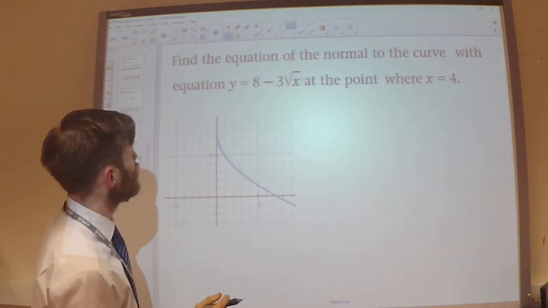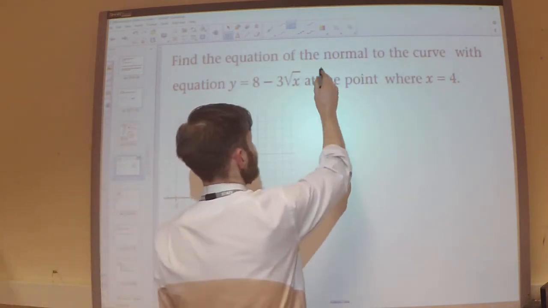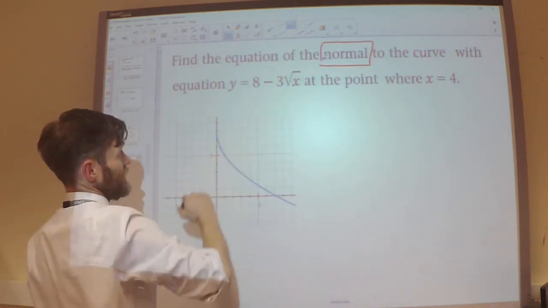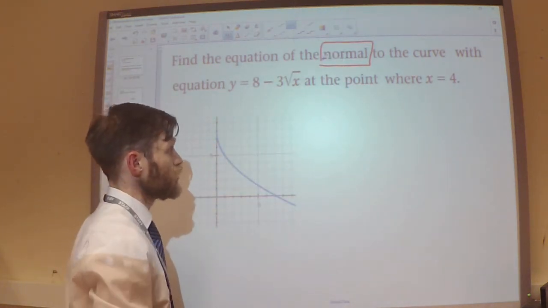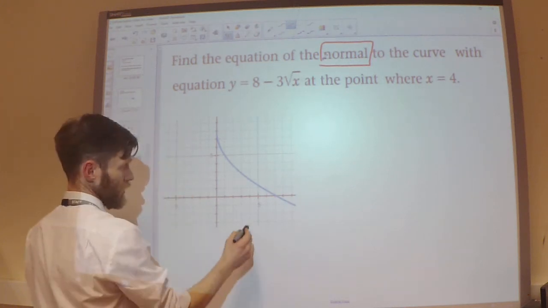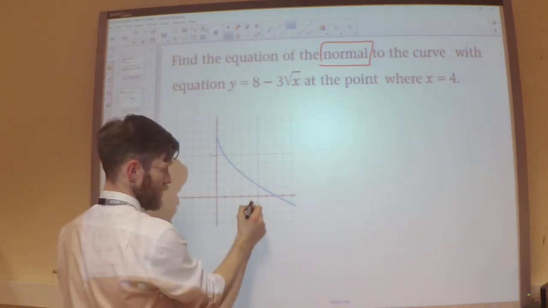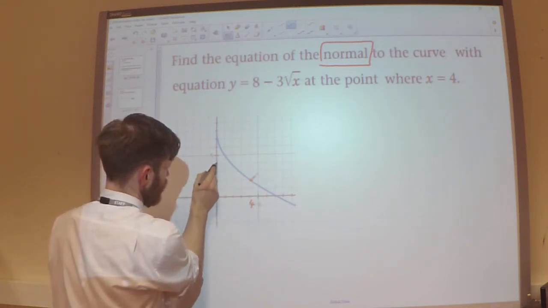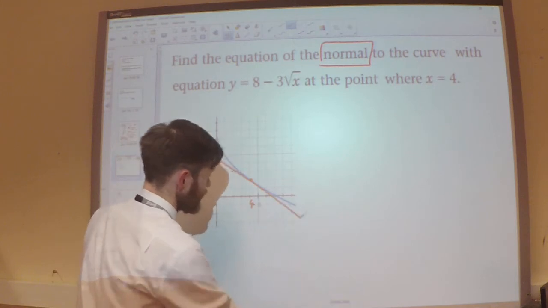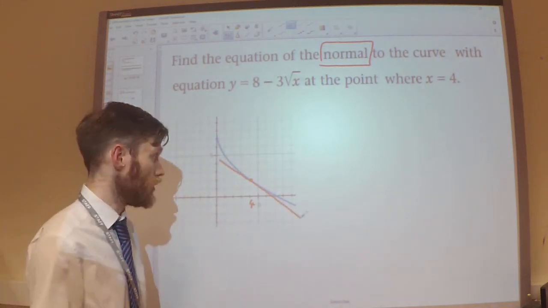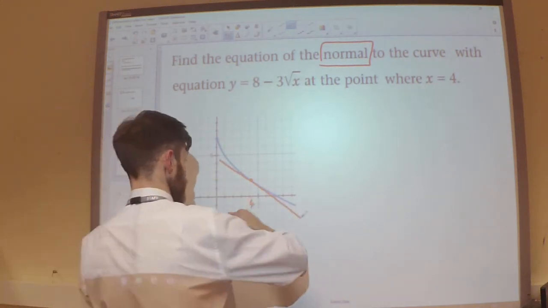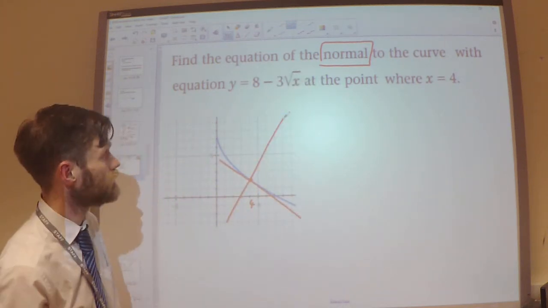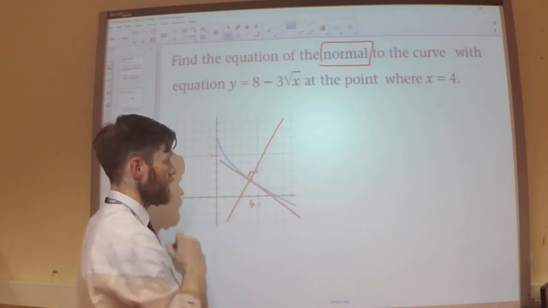Second example. We want to work out the equation of the normal. So this curve, which is y equals 8 minus 3 root x at the point when x equals 4. So at x equals 4, that's this coordinate here. So my tangent at that point is going to look something like that. So the normal will be perpendicular to that. So what I'm looking for is what's that equation? Where they are perpendicular.